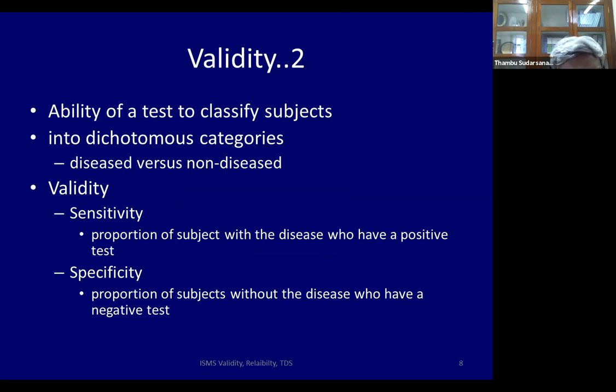Validity is also the ability of a test to classify subjects as diseased and non-diseased. Now, some may not agree with the concept of diseased or non-diseased, but often we do that. We dichotomize people like that. While classifying people as diseased and non-diseased, two measures come. I'll talk about these measures again and again. Sensitivity is the proportion of subjects with disease who are test positive. Specificity is the proportion of subjects without the disease who have a negative test. When I show the 2 by 2 table, that will become more clear.